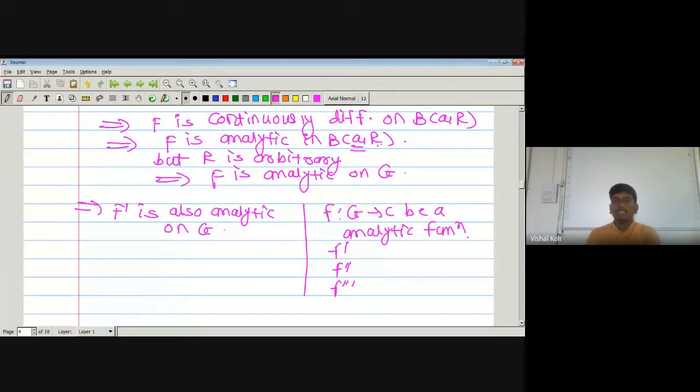Okay, so capital F is analytic on G. It means capital F is infinitely differentiable. If capital F is infinitely differentiable, then each of its derivatives must be analytic on that given region. So capital F dash is also analytic on G, but capital F dash is nothing but small f, which implies small f is analytic on the whole set G. That is what we had to prove, and hence the required result.